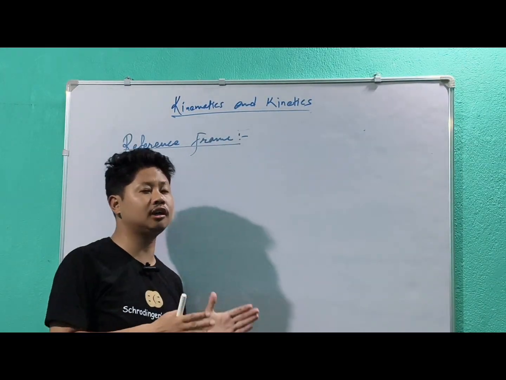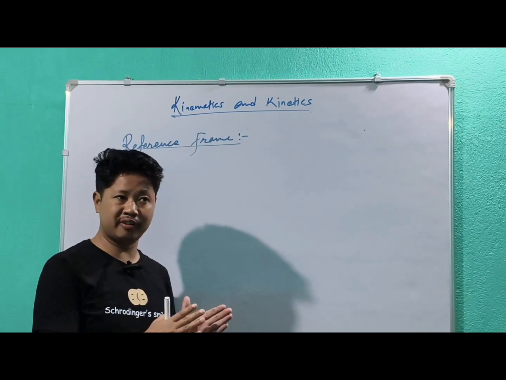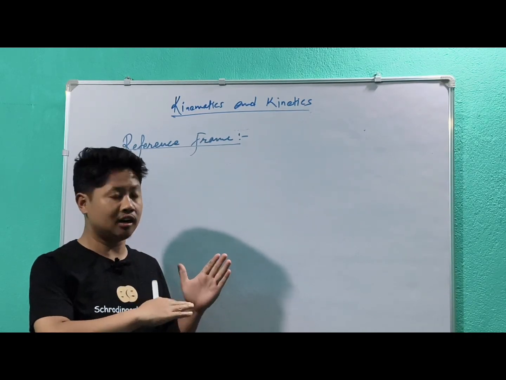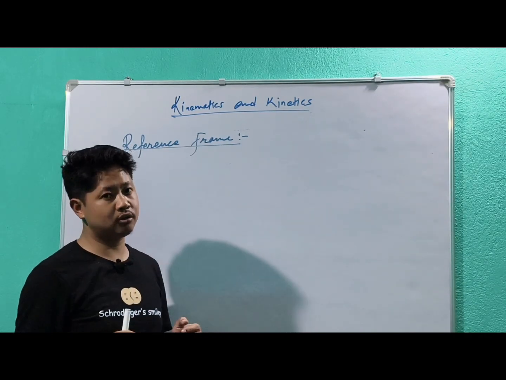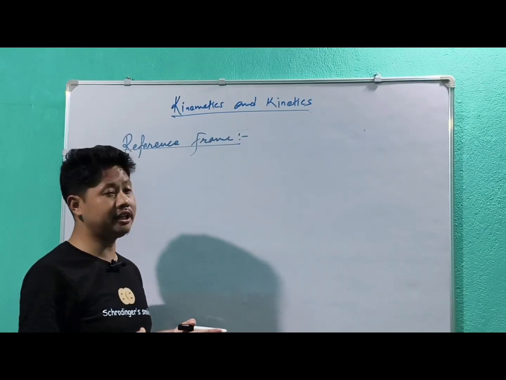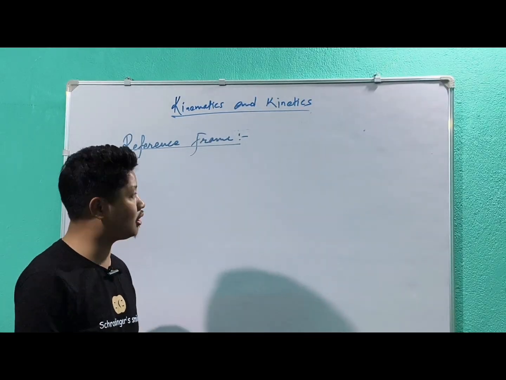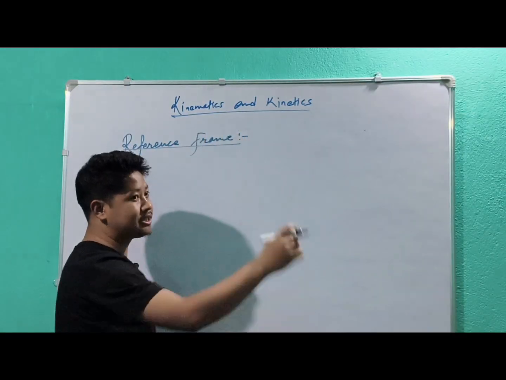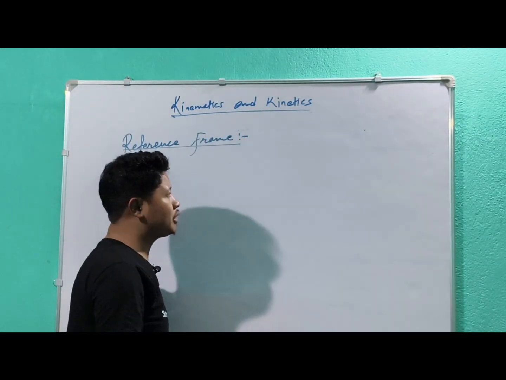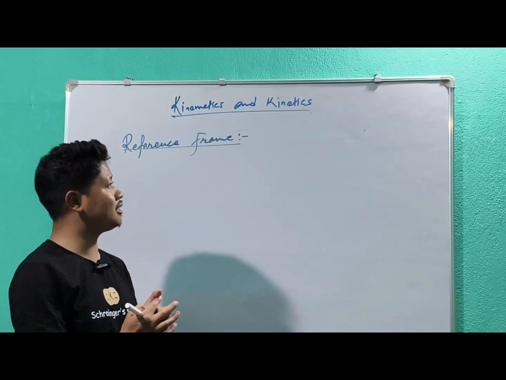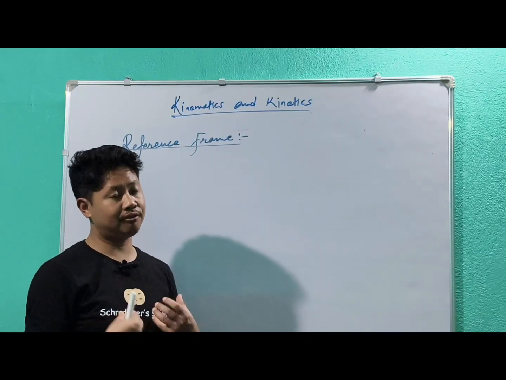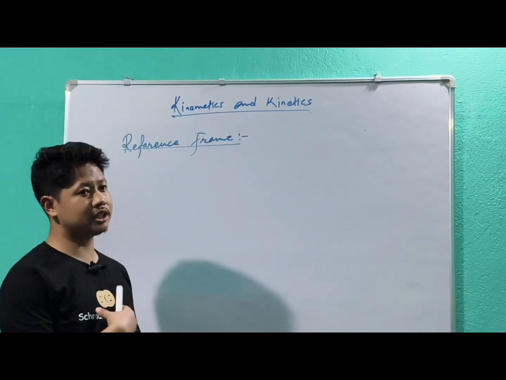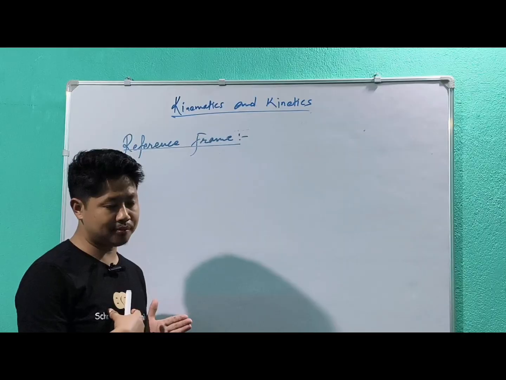A reference frame is a fixed surrounding, with respect to which any object will change its position or will remain fixed. For me, this wall can be my frame of reference, because with respect to that I will change my positions.